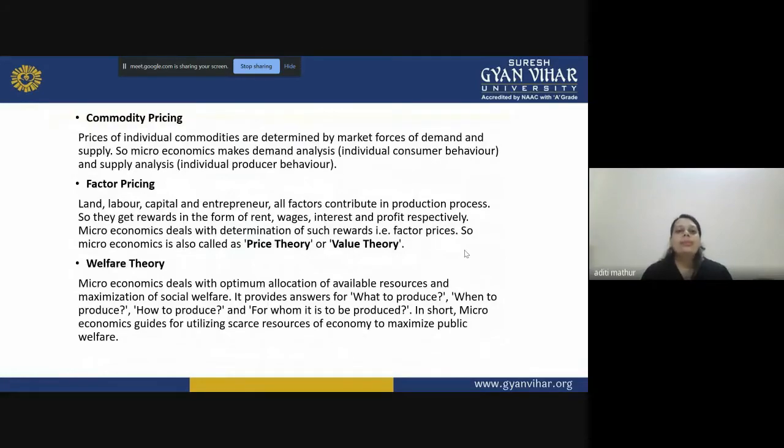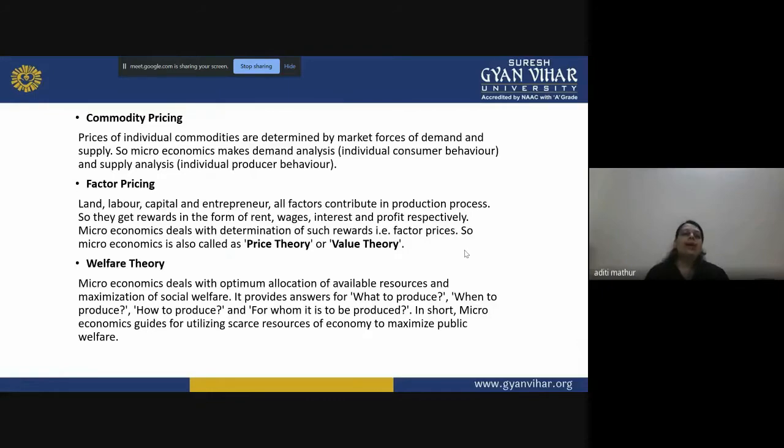So what is commodity pricing? The commodity pricing is where the prices of individual commodities are determined by the market forces of demand and supply. So microeconomics makes demand analysis. What comes in demand analysis? Your individual consumer behavior, and in supply analysis, your individual producer behavior. So when you understand the demand analysis and the supply analysis, that means your individual customer behavior and your producer behavior, this analysis comes under your commodity pricing.